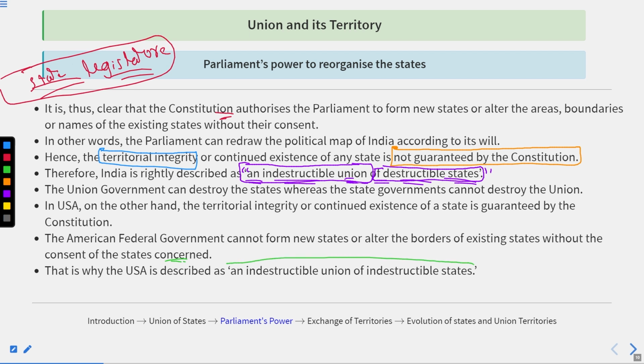So remember, whenever it is an indestructible union of destructible states, we are talking about India. But whenever it is an indestructible union of indestructible states, basically we are talking about the USA or America. Got it?